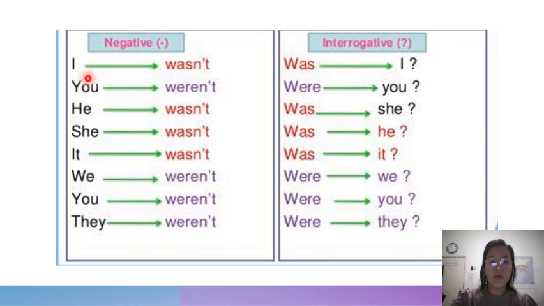Okay, in the negative form, I wasn't, you weren't, he wasn't, she wasn't, it wasn't, we weren't, you weren't, they weren't. Okay, in the interrogative form, was I, were you, was she, was he, was it. Okay, were we, were you, were they.